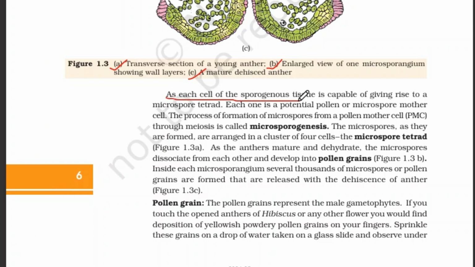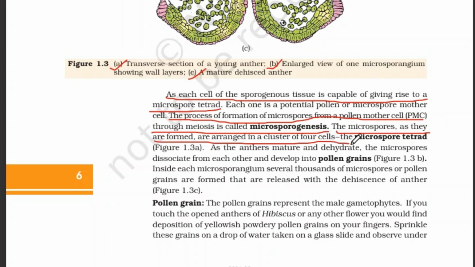Each cell of the sporogenous tissue is capable of giving rise to a microspore tetrad. The process of formation of microspores from a pollen mother cell through meiosis is called microsporogenesis. The microspores, as they are formed, are arranged in a cluster of four cells, the microspore tetrad.